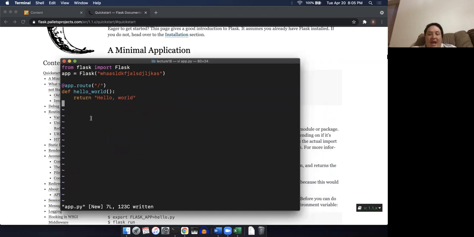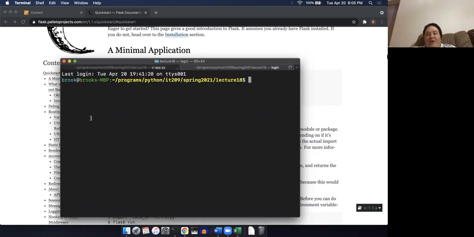Now I'm going to open up another window. Notice my prompt here doesn't indicate that I'm in the virtual environment anymore. I want to make sure that I'm in my virtual environment because that's where I installed Flask. So every time I bring up a new prompt here, I have to do my source env/bin/activate like that. Now it puts me back into this virtual environment.